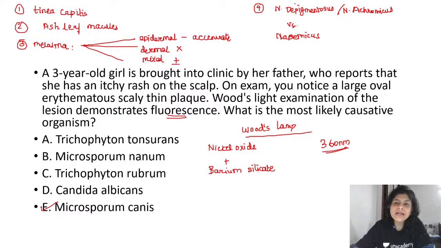So please remember that nevus anemicus, this is again a very important MCQ, so please pay attention. Remember that nevus anemicus is not a pigmentary anomaly. It is not because of damage to the melanocyte or absence of the melanin. Everything is in place, but what is happening in nevus anemicus is that the local blood vessels in those areas become extremely sensitive to the adrenergic system.